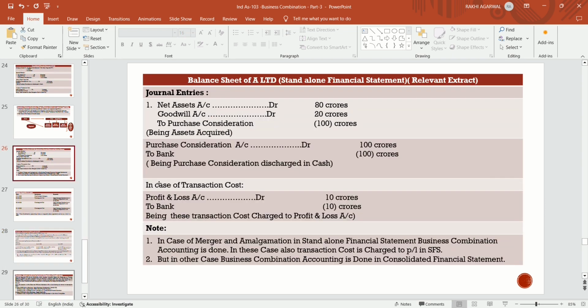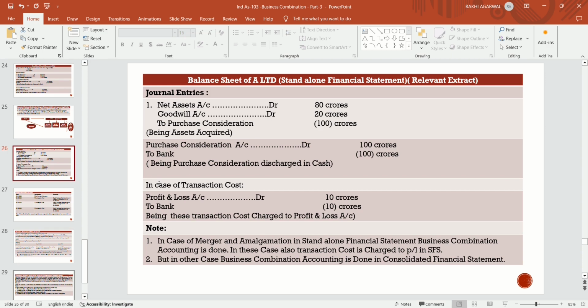So in this case, what happens? In case of merger and amalgamation, all the accounting entries, business combination accounting, are to be done in the standalone financial statement only. But in other cases of business combination, like in case of a separate legal entity or any other case, the consolidated financial statement is required to be prepared.